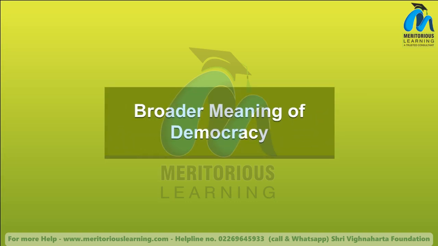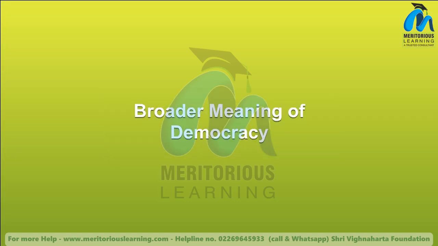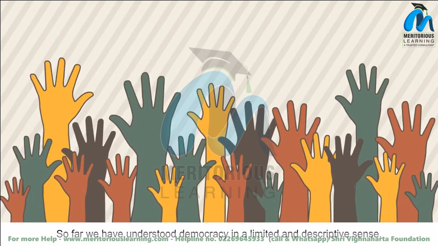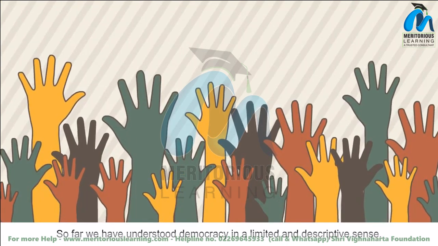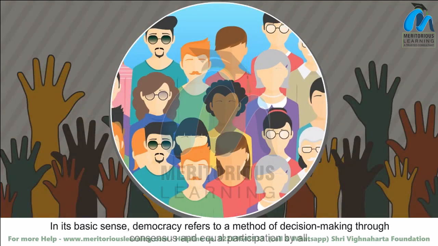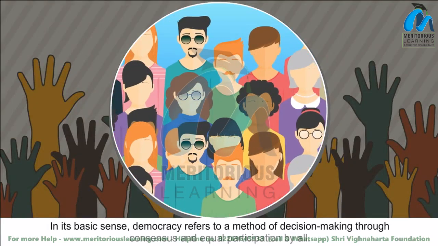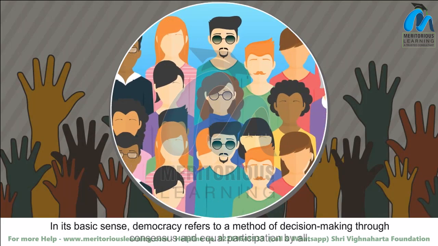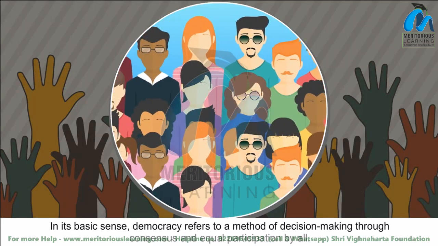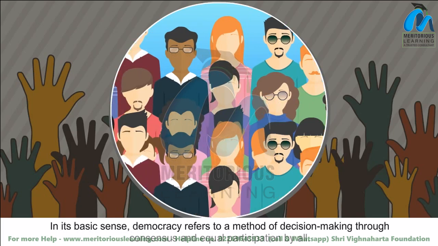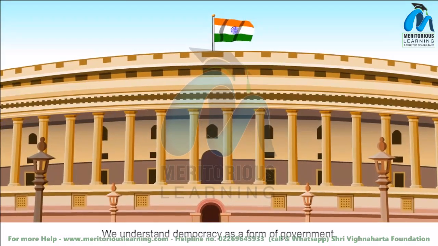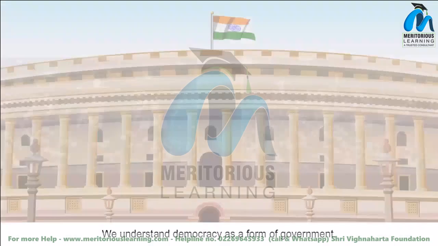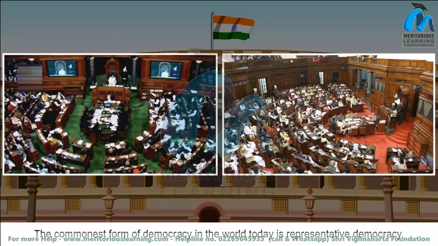Broader meaning of democracy. So far, we have understood democracy in a limited and descriptive sense. In its basic sense, democracy refers to a method of decision-making through consensus and equal participation by all. We understand democracy as a form of government. The commonest form of democracy in the world today is representative democracy.